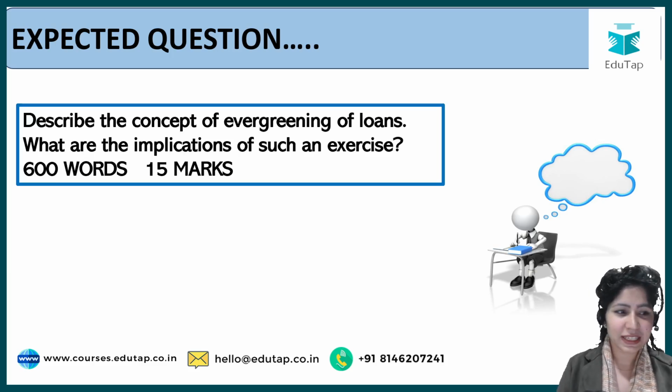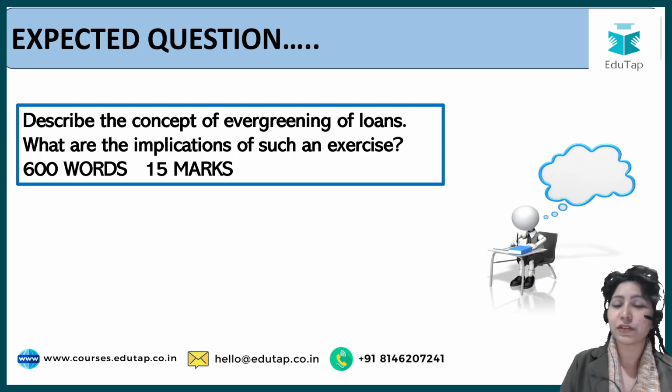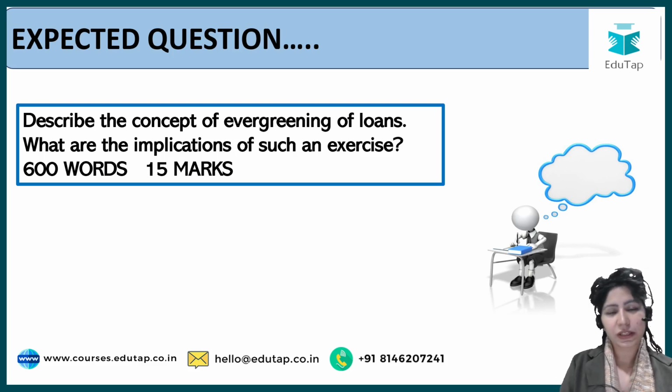Let's see what the question is. It says, describe the concept of evergreening of loans. What are the implications of such an exercise? Answer in 600 words, that is 15 marks. Your descriptive portion is definitely going to ask you a lot of analytical questions, just like this one.